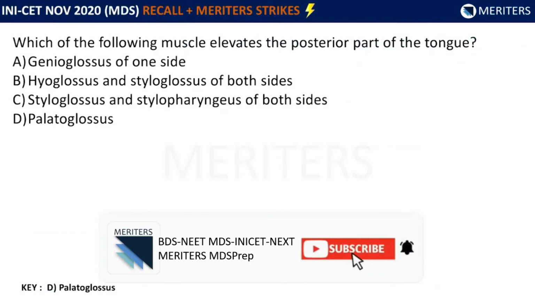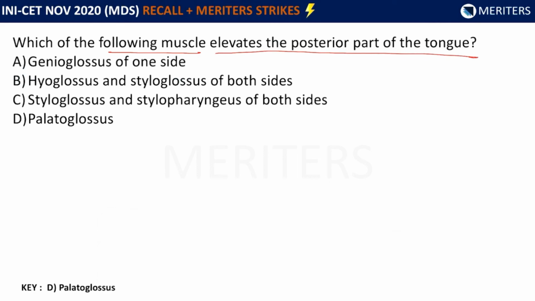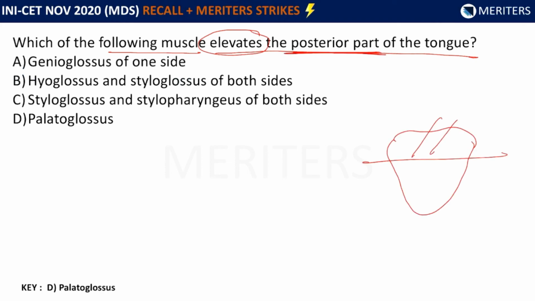In this question, they are asking us which of the following muscles elevates the posterior part of the tongue. So here they are specifically talking about elevation of the posterior part of the tongue. If this is the tongue, the posterior part, which muscle elevates this area? The options are genioglossus of one side. Okay, so the genioglossus is somewhere anterior. Hyoglossus and styloglossus of both sides, which are both on the other side simultaneously. Styloglossus and stylopharyngeus of both sides, which is also in the same location, and palatoglossus, which connects the tongue to the palate, the soft palate. So the option here is palatoglossus.